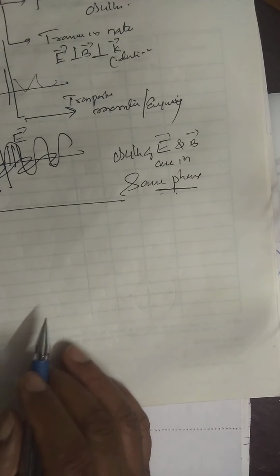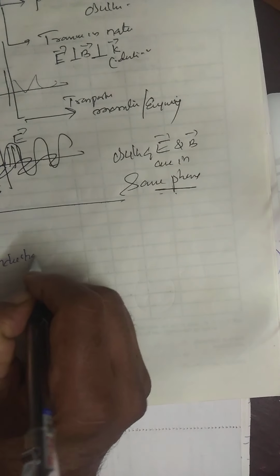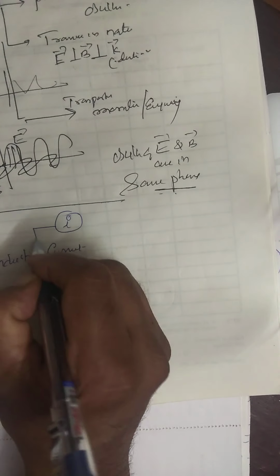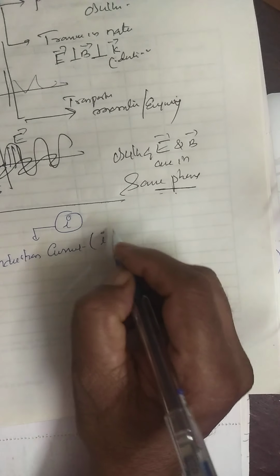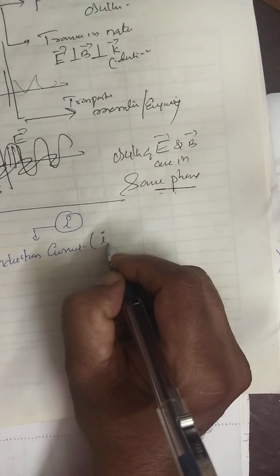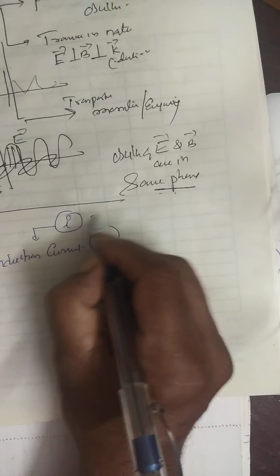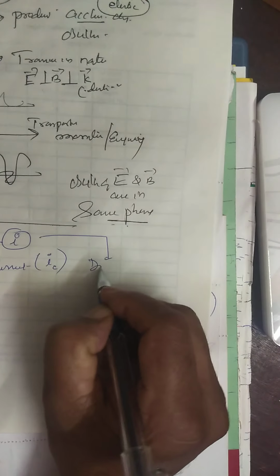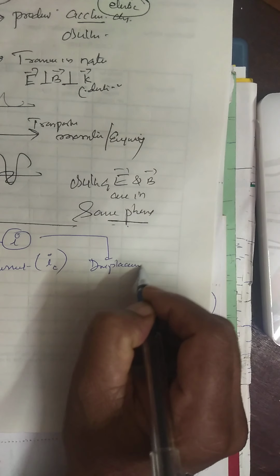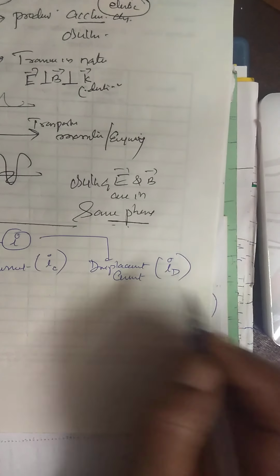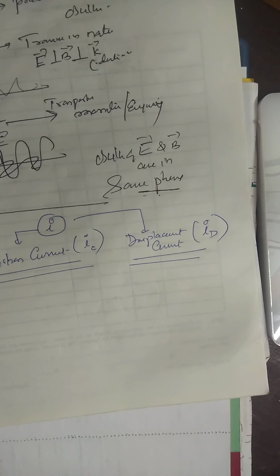Current has two types. One is conduction current, that is I_C. Another one is displacement current, I_D. There are two types: conduction current and displacement current.